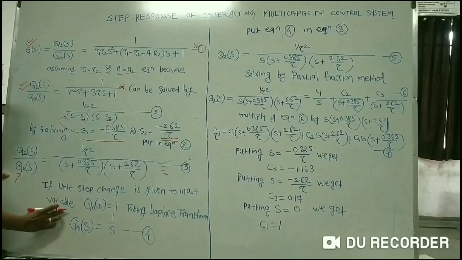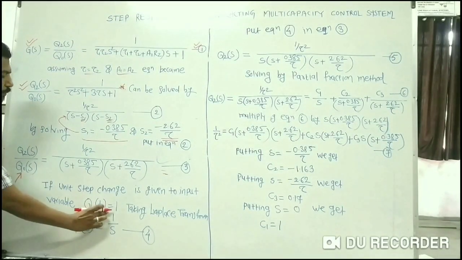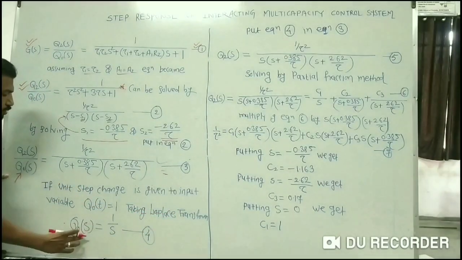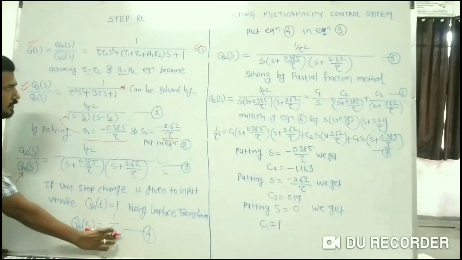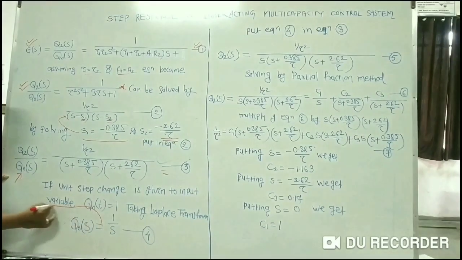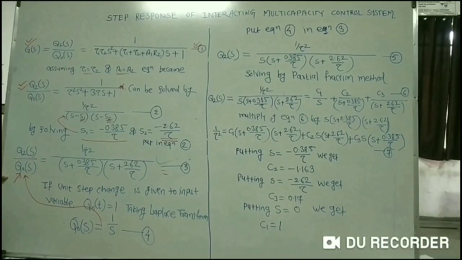For that purpose I will consider first in the t domain that let Q0 of t be of magnitude 1. So taking the Laplace transform, I will get Q0 of S is equal to 1 by S. So I will give this 1 by S to this equation number 3, and let us see what happened to this transfer function. I will put equation 4 into equation number 3.